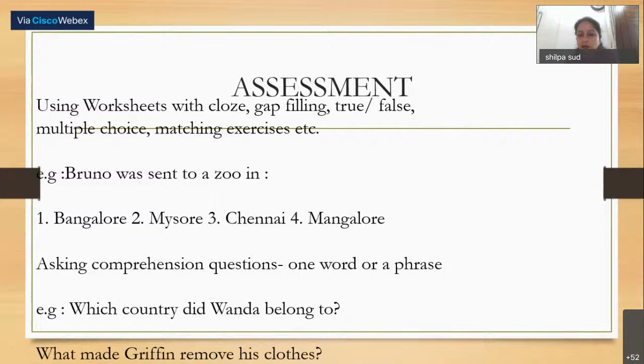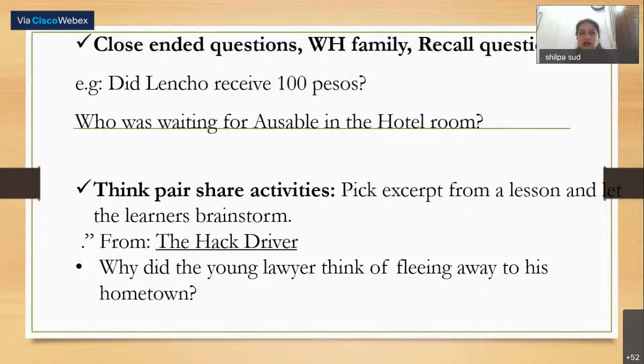Initially we can ask one word or one phrase questions to the students, and from there we can move on to short answer questions and long answer questions. Like, which country did Vanda belong to? What made Griffin remove his clothes? Simple questions in one word or one phrase. Then we can ask close-ended questions, WH family questions: who, what, when.